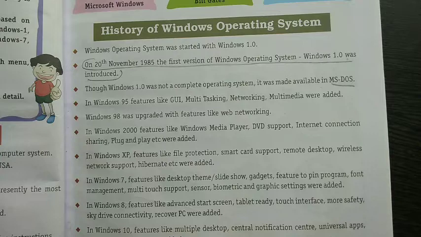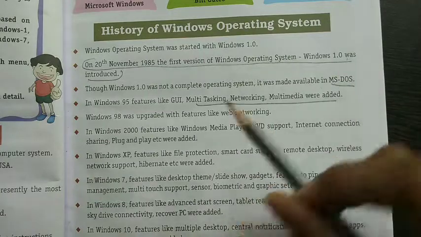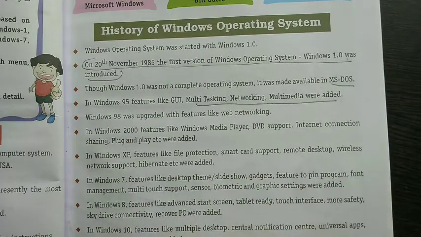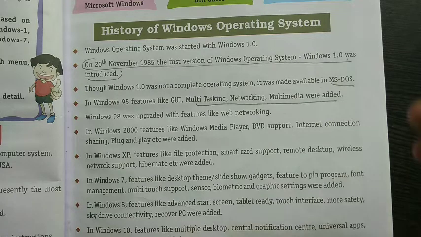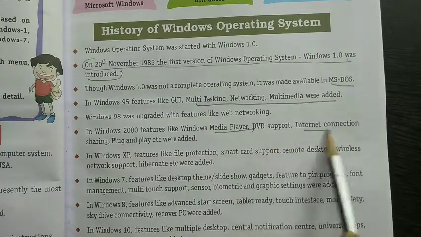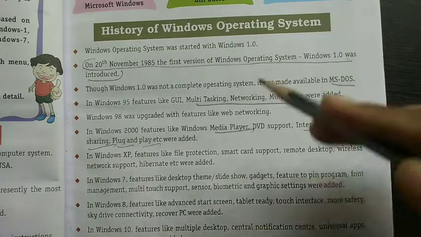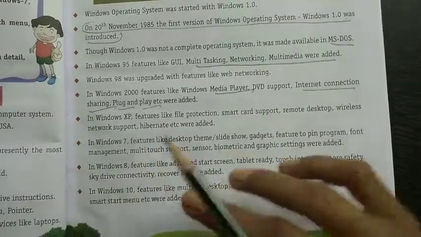In this, multitasking, networking and multimedia were added, and it also had web networking. After that Windows 2000 came, in which Windows Media Player, DVD support, internet connection sharing, plug and play and different things were added.